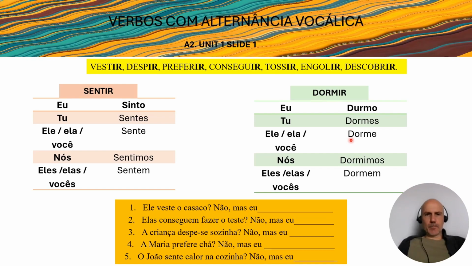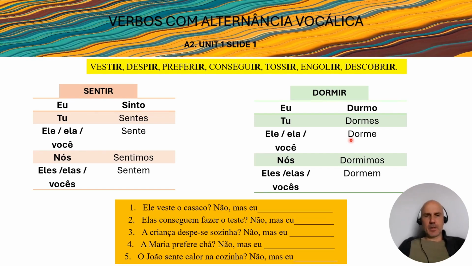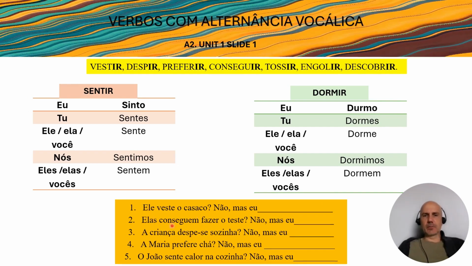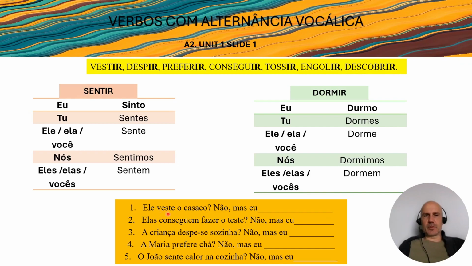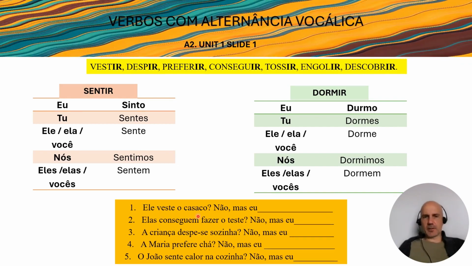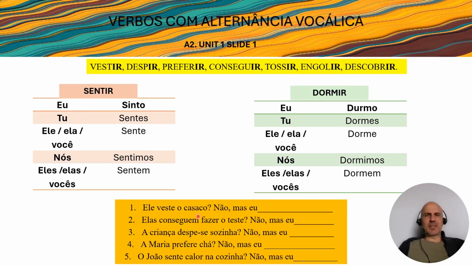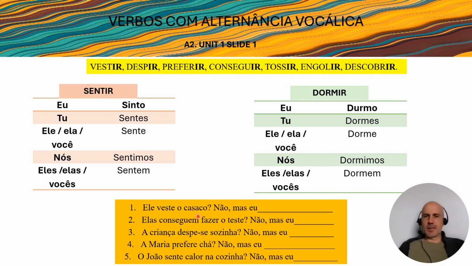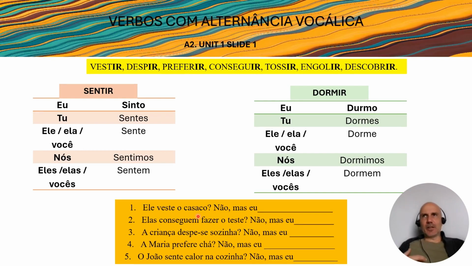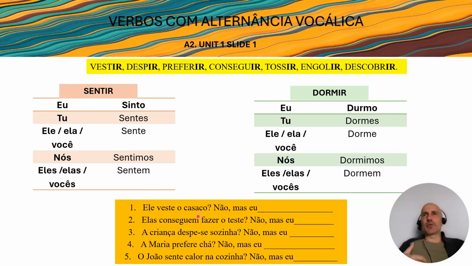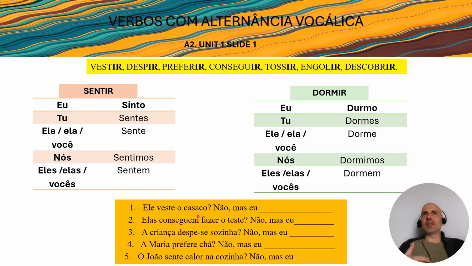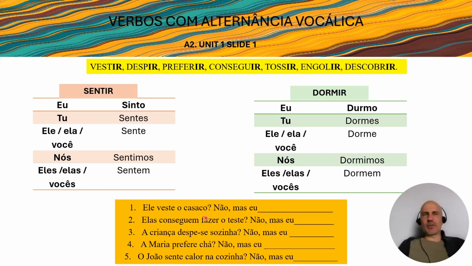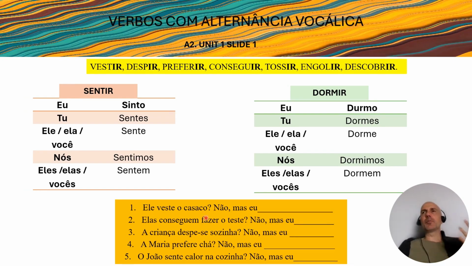And now we have here an activity for you to practice. So the first question that we have here is, ele veste o casaco? And this means he dresses the coat, jacket. So this activity is a bit artificial because you always have to answer no to all these questions. And in order to be able to answer, first of all, you say no, and then you say I, in this case, ele veste o casaco, does he put on the jacket? So you have to say no, he doesn't put on the jacket, but I put on the jacket.